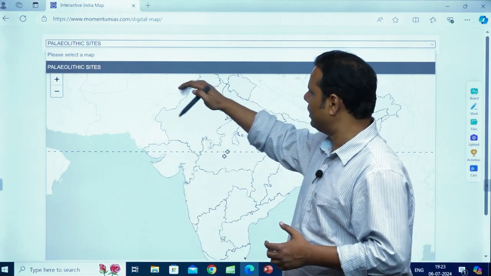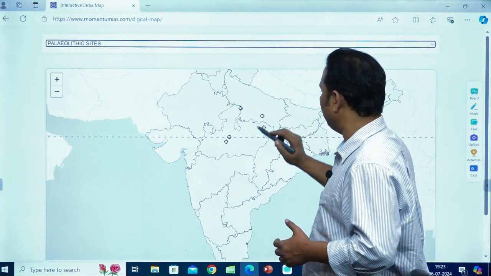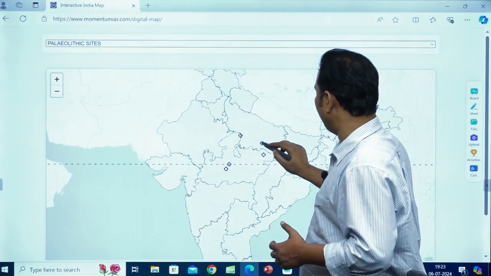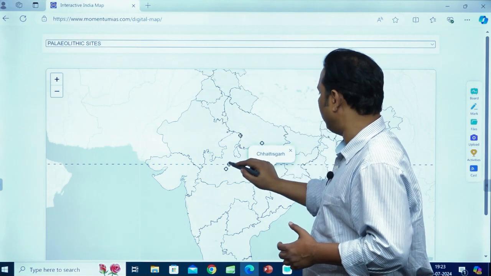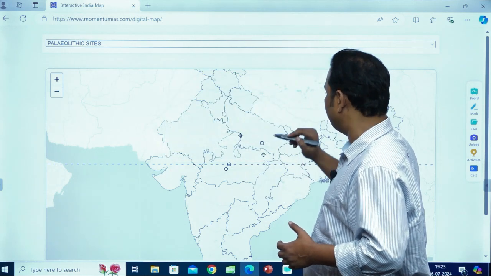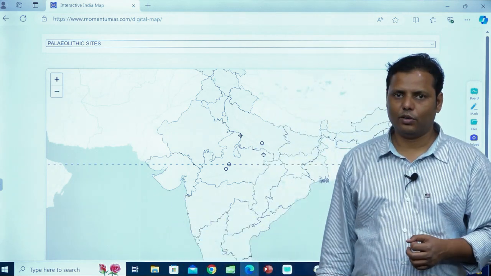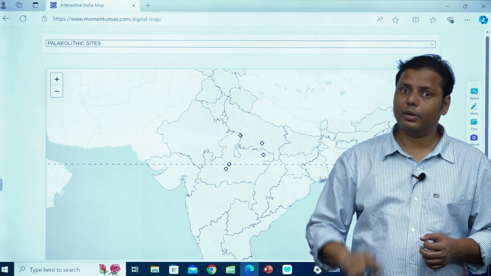So this is the interface that you will be seeing, and once you take the cursor here, as I told you, the description is there, right? So for any site, you'll find the description. Now this is something which is even helping you in revising the content also. Why? Because as I told you, the revision becomes very problematic.